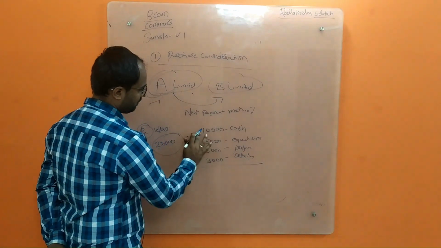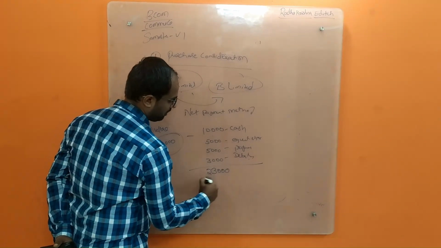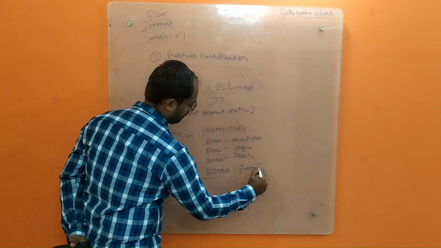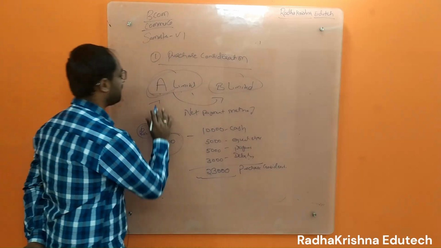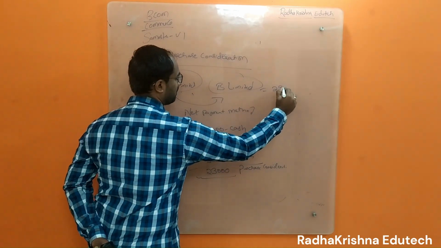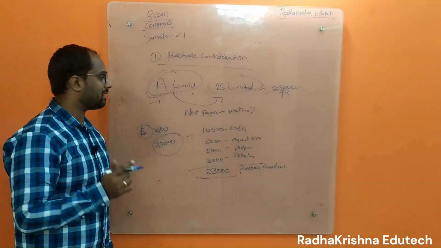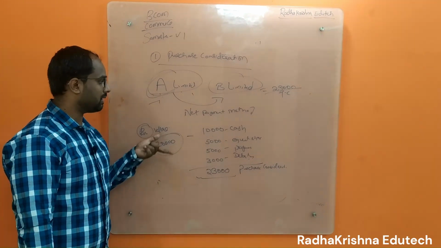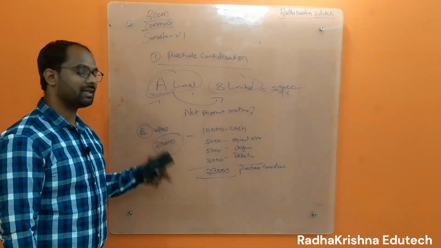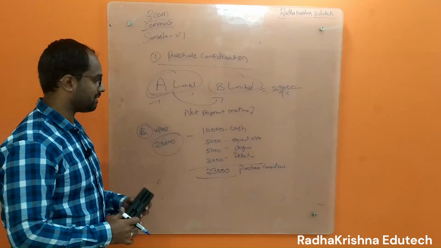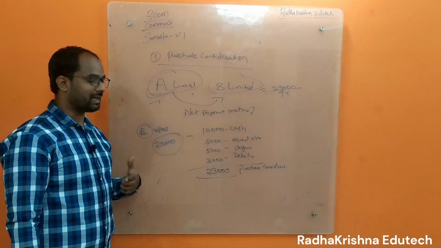So you have to total these 1, 2, 3, 4. So 10,000, 15, 20, 23,000. So my purchase consideration is 23,000. That is, A limited has paid 23,000 rupees. They have paid the purchase consideration. So this is how we calculate the purchase consideration in the net payment method. You understand, right? This accounting calculation I will teach you in the next class. But you understand the concept, because it is very important to understand the concept rather than diving into the